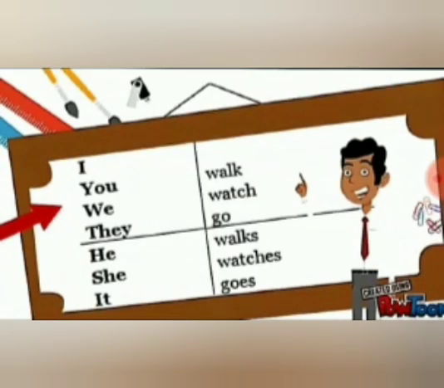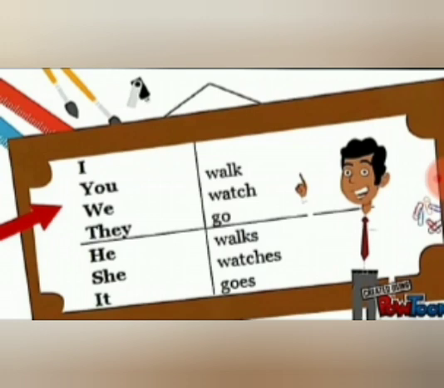Children, listen carefully. Look at the screen. Here I am going to explain you what are the changes we have to make with the verbs when you are using personal pronouns in your sentences. Look at the personal pronouns I, you, we, they, he, she, it. You, we, they. All the three are plural pronouns.